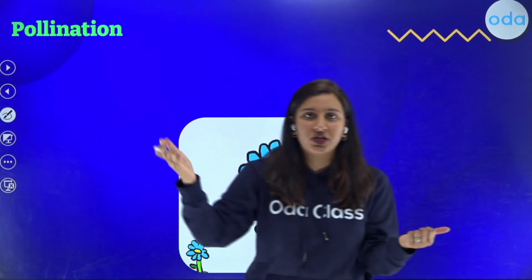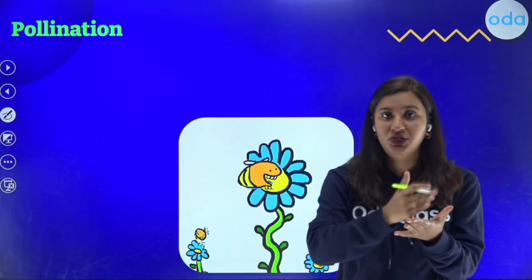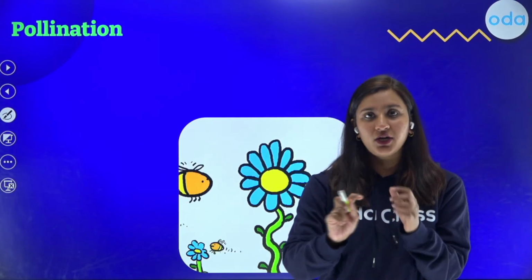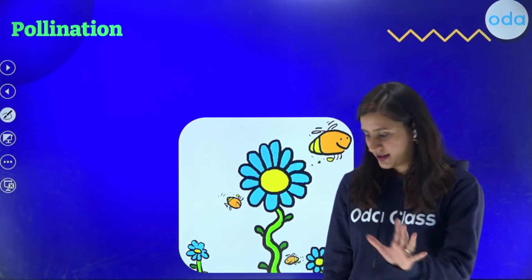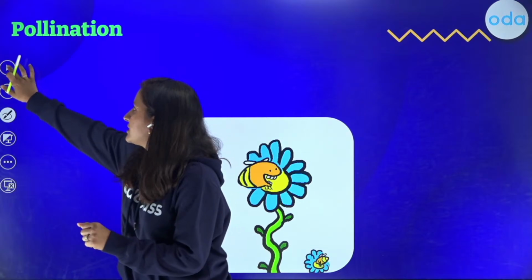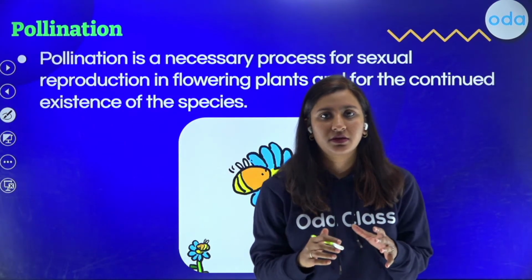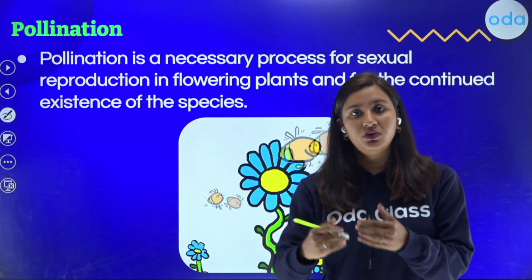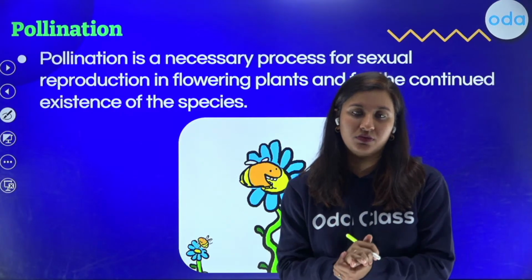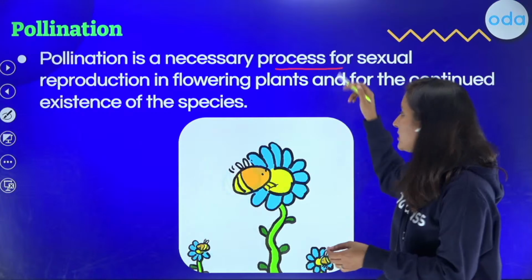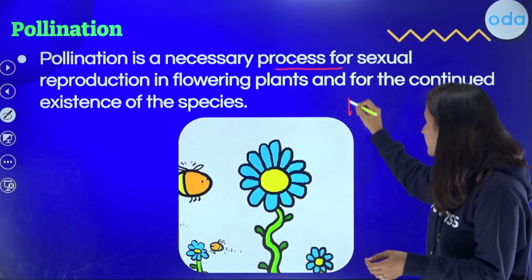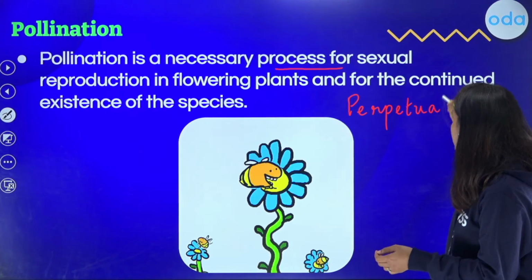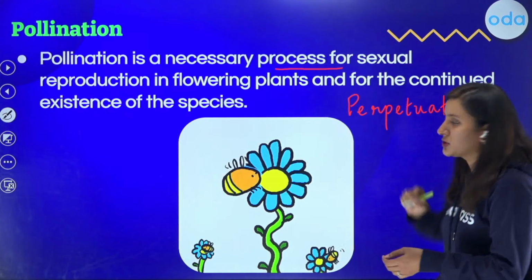So here also you know what is pollination. We have already discussed. We have also discussed differentiating between the two. What is the significance of pollination? I would suggest you pause this video and think about what the significance will be. Okay, and if you have done that, then let's understand that without pollination, sexual reproduction cannot happen. The plant cannot continue to live, or it cannot make the species continue, right? So pollination is a necessary process for the perpetuation of species. The word is perpetuation, and you can write continuation of the species.